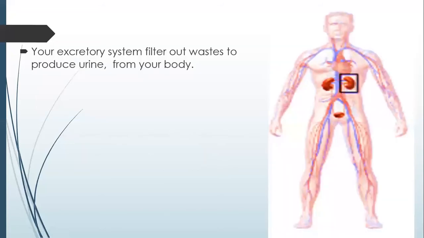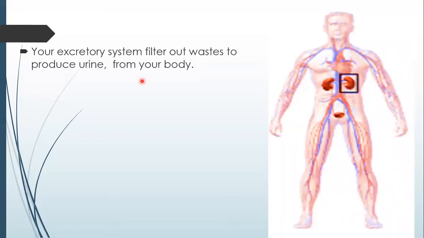Let's see. When you go to the bathroom, it's your excretory system that's responsible for getting rid of any harmful substance in your body. Your excretory system filters out all the wastes in your body and gets rid of them by producing urine.